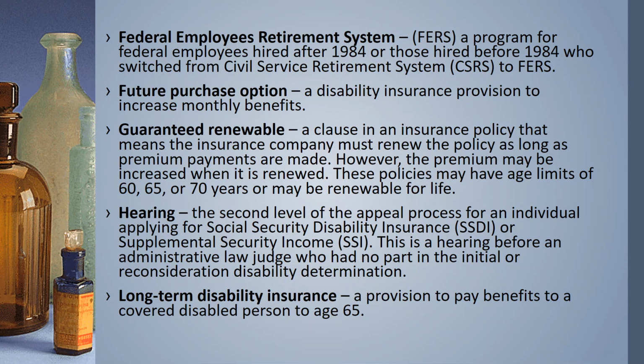Guaranteed renewable, a clause in an insurance policy that means the insurance company must renew the policy as long as premium payments are made. However, the premium may be increased when it is renewed. These policies may have age limits of 60, 65, or 70 years, or may be renewable for life.